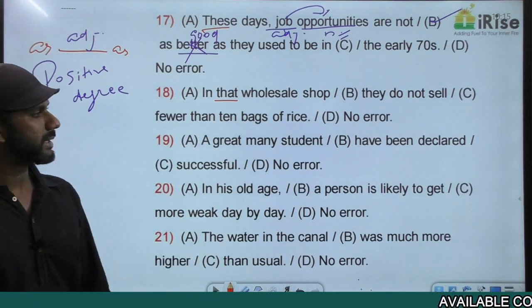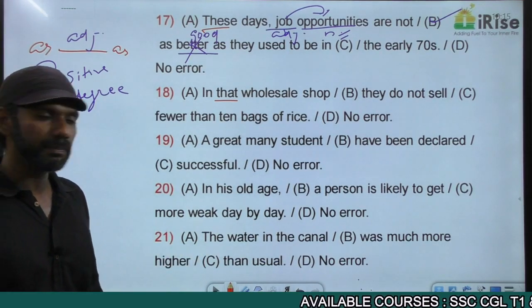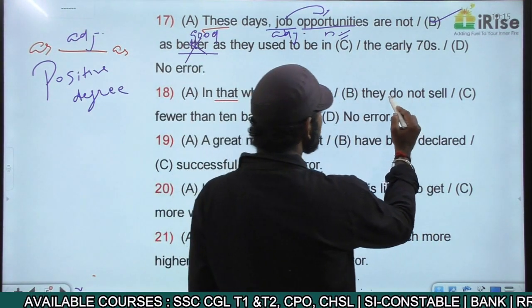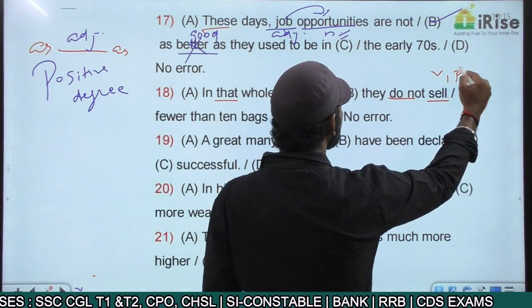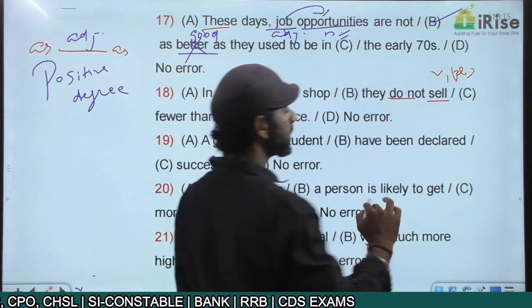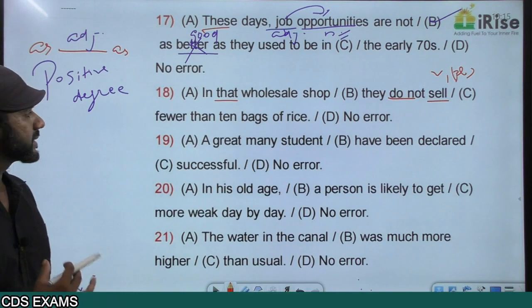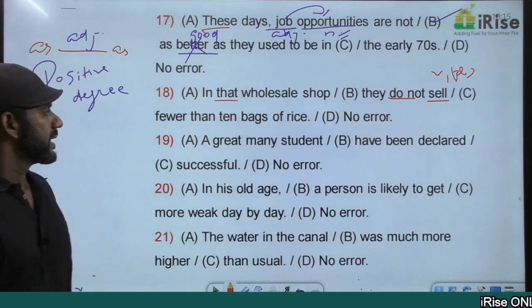They do not sell. It's always do plus V1 plural. Do not sell, instead of do, it is do not. Do not is do plus V1 plural. That is also completely fine. Up to here, no error. They sell fewer than 10 bags of rice.